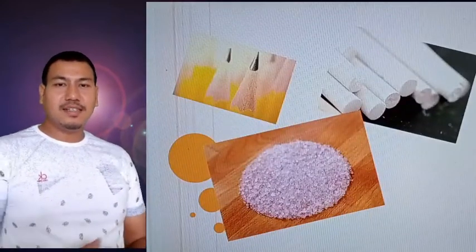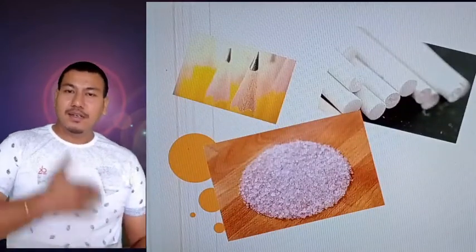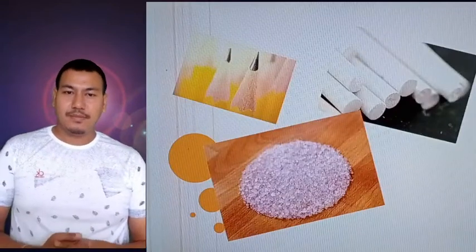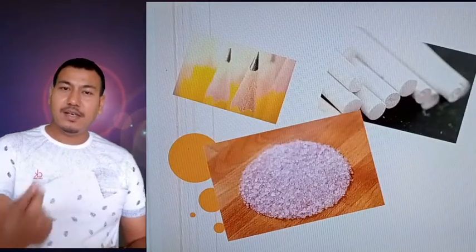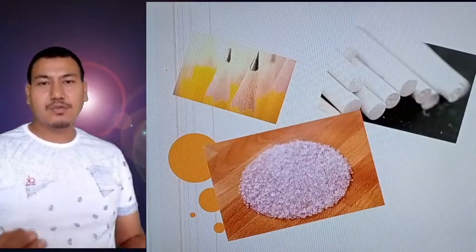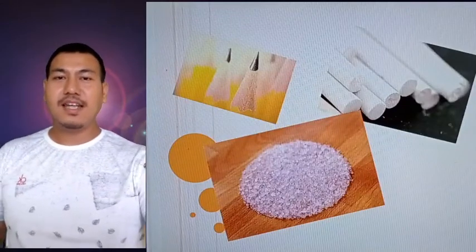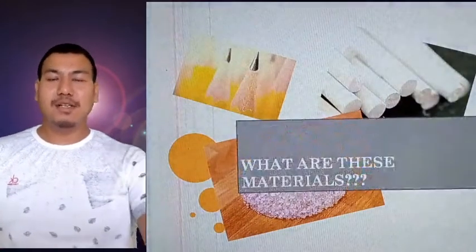So these are the things which we use regularly. So what do we call these things? This is what we call minerals. यसलाई चाहिँ हामी के भन्छौं? Minerals भनेर चाहिँ भन्छौं है.